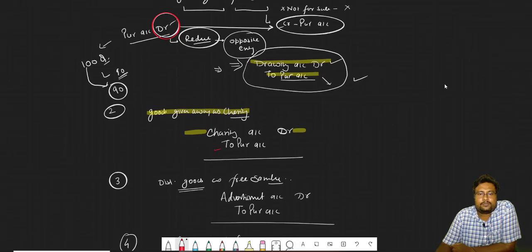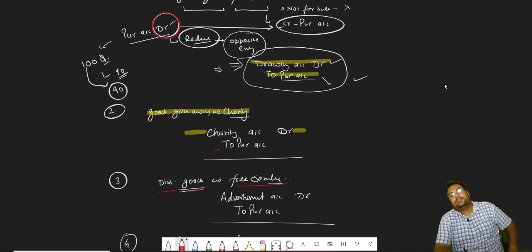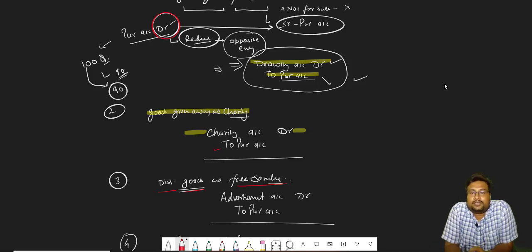Next one is distributed goods as free sample. Sometimes you see that so many companies are giving goods as a free sample. If you remember, in the last session Dettol hand wash was given to each and every student, three or four Dettol hand wash free of cost.